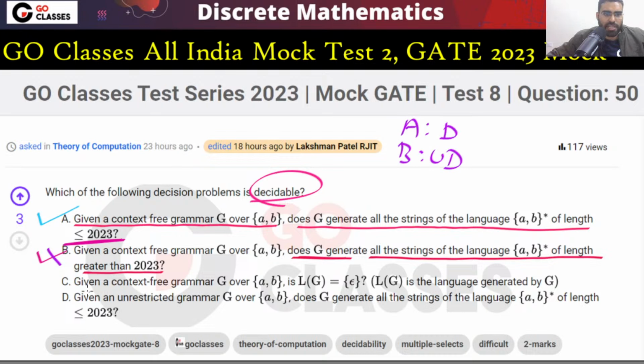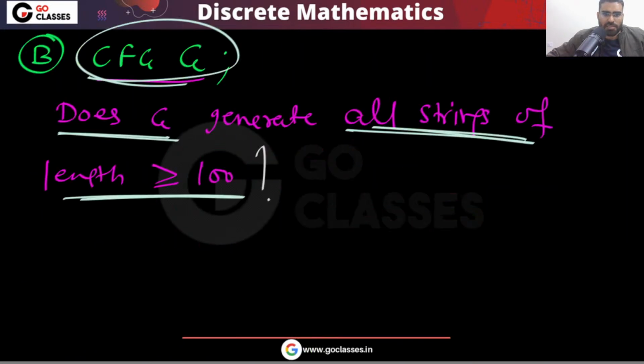And what about the remaining? Given a context-free grammar over a, b, is the language equal to epsilon? This option C is also decidable. Let me tell you why.